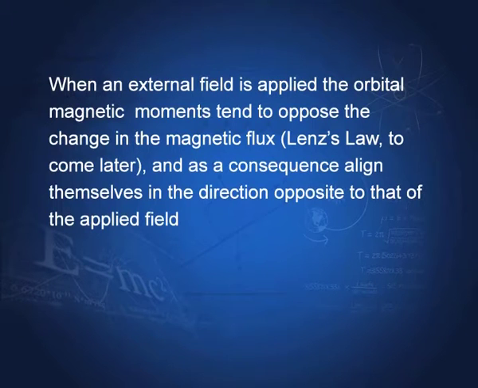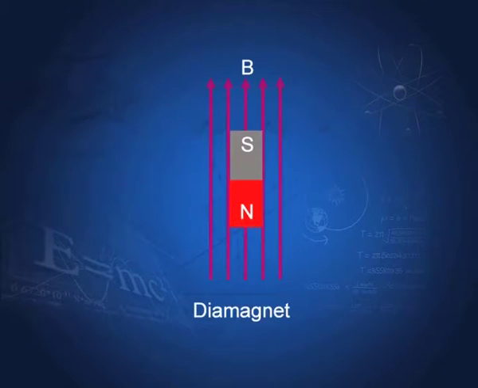When an external field is applied, the orbital magnetic moment tends to oppose the change in the magnetic flux. This is due to what is known as Lenz's law. We shall discuss this in the next lecture, and as a consequence the moments align themselves in the direction opposite to that of the applied field. I will show you this. This is a diamagnetic material. You can see the magnetic field is in this direction and the magnetic moment of this piece is in the opposite direction. These are called diamagnetic materials.